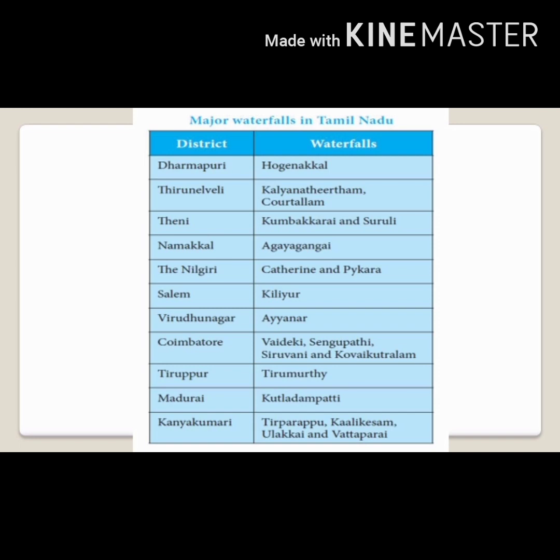Major waterfalls in Tamil Nadu, by district. Dharmaburi, Okkenekal. Tirunelveli, Kalyana Tirtham and Kutralam. Theni, Kumbakarai and Suruli. Namakkal, Ahaya Gangai. The Nilgiris, Catherine and Baikara. Salem, Killiyor. Virudhunagar, Ayyanar. Coimbatore, Vaidehi, Sengubadi, Sirvani and Kovai Kutralam. Tirupur, Tirumurti. Madurai, Kutlampatti. Kanyakumari, Tiruparapu, Kalikesam, Ulakai and Vattaparai. These are the main waterfalls of Tamil Nadu.